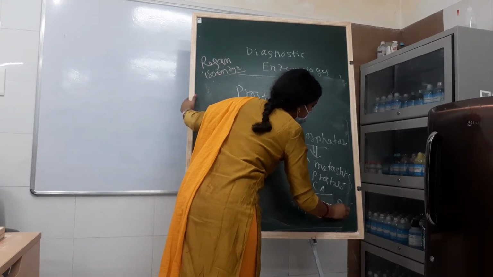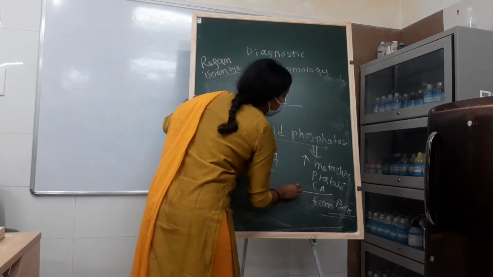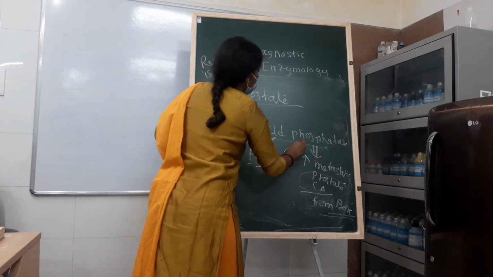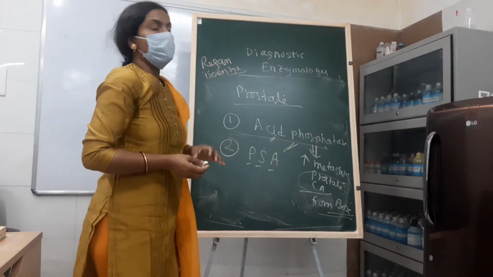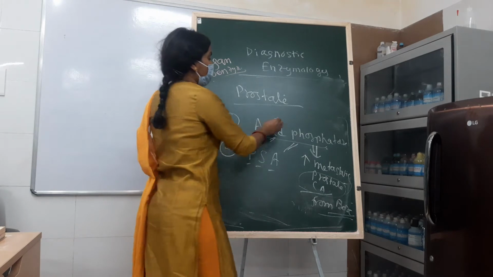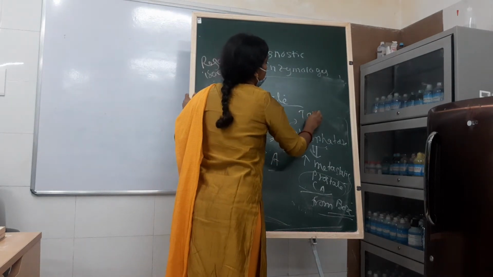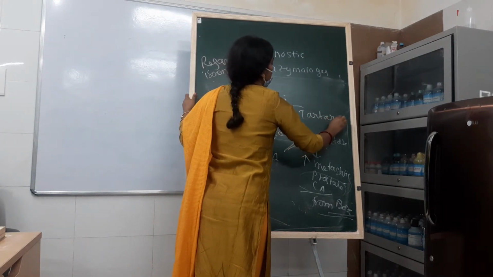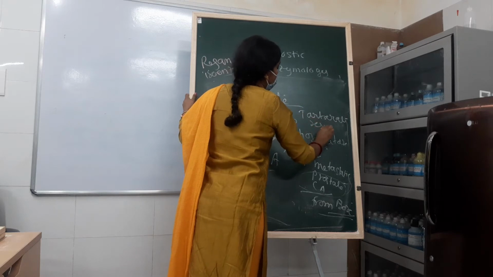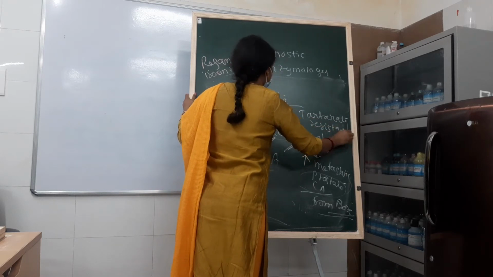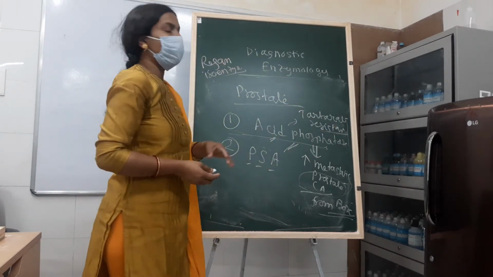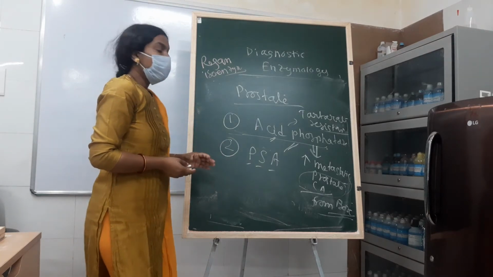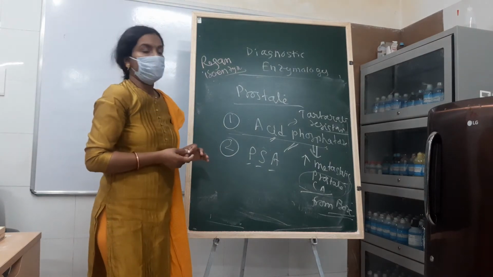If there is bone metastasis in prostate carcinoma, then you can get this enzyme in very high amount. Another important property of this enzyme is that it is tartrate resistant.